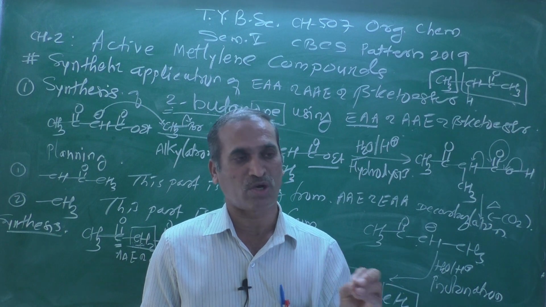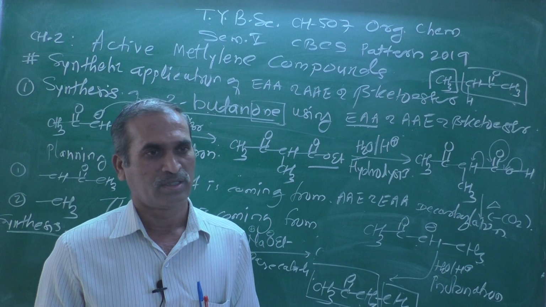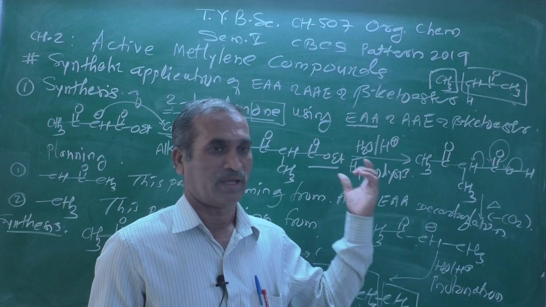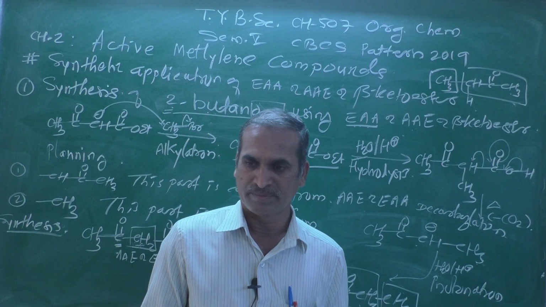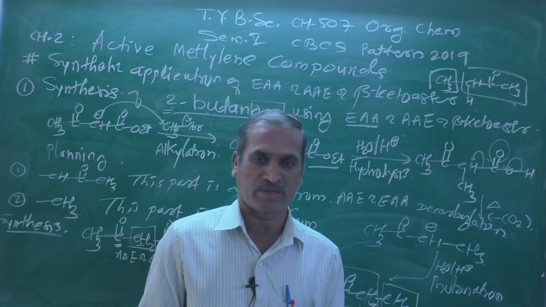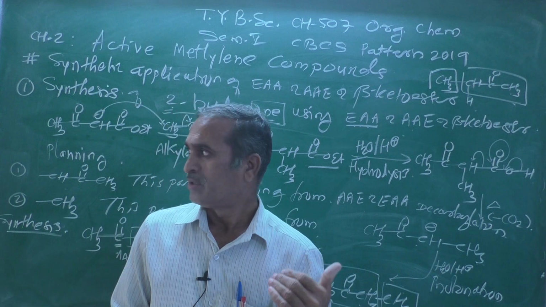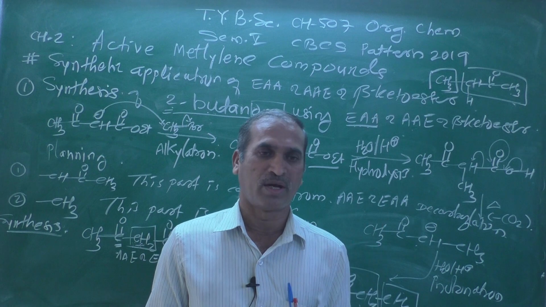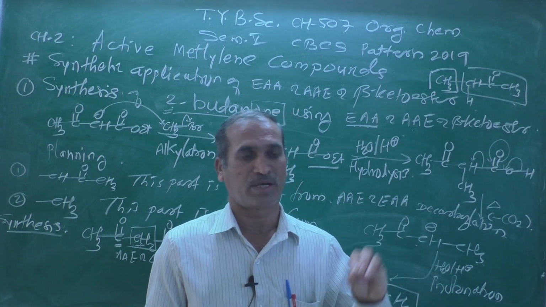Generally sodium ethoxide is used, sodium methoxide, whichever base you can use over here. And then the second one is the alkylation, depending upon the target molecule, how we can make that one. By looking at the target molecule, we can do monoalkylation or dialkylation.